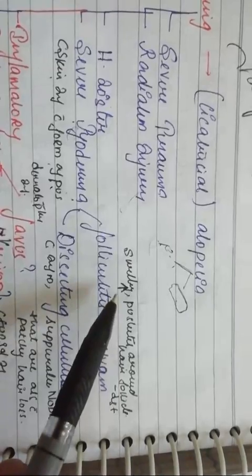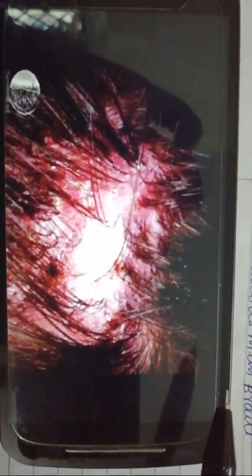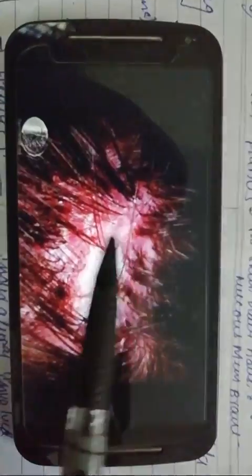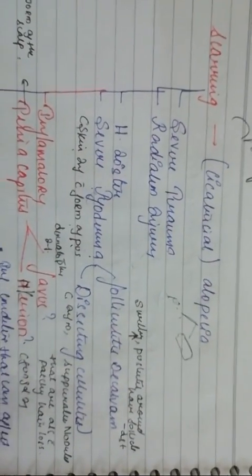What do you mean by folliculitis decalvum? It's nothing but swelling, with pustules present around the hair follicles. This is the picture which shows us folliculitis decalvum. You can look, these are the follicles present here, and these are the swellings. You can see the redness over there. It's all swelling and pustules present around the hair follicles. That's all we have to understand regarding folliculitis decalvum.